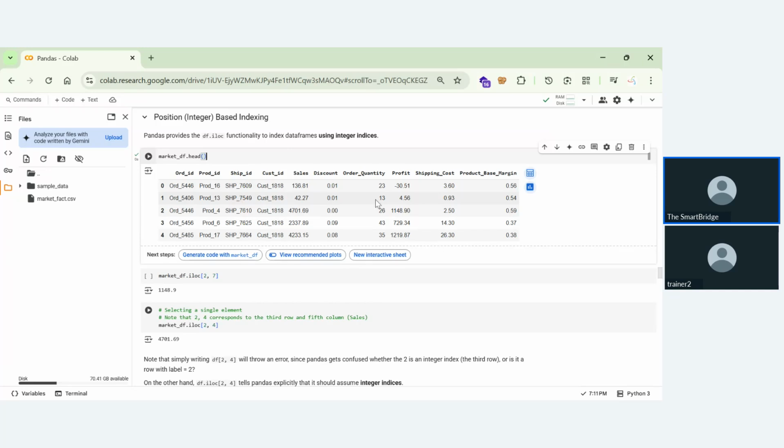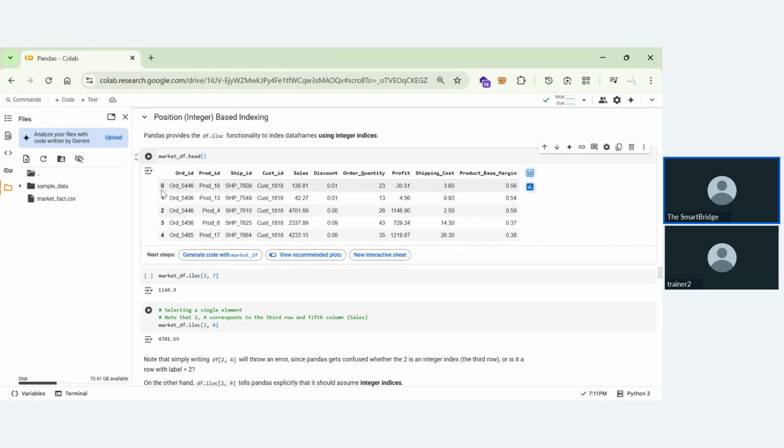Okay, that is by our human mathematics. But coming to the computer mathematics, this will be counted as 0, 1, 2, 3, 4, 5, 6, 7. Coming to the rows, 0, 1, 2.